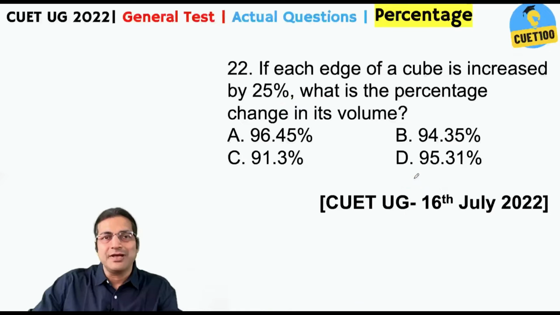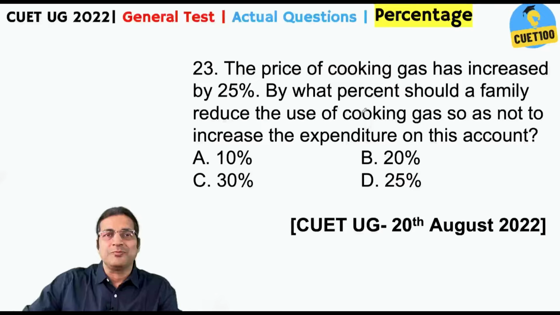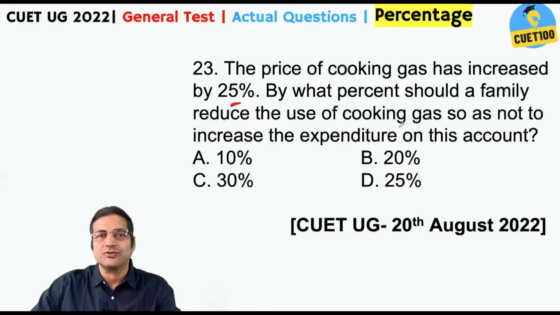Any doubt? Okay. The price of cooking gas has increased by 25%. By what percent should a family reduce the use of cooking gas so as not to increase the expenditure on this account? Again, we have already done at least 2-3 such questions. But just for your ease, I'll tell you the shortcut to get the answer to this question